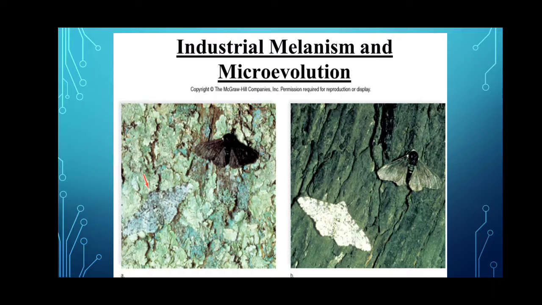As you can see in the next picture, natural selection acted through the agency of the birds and the light-colored moth easily became the prey. So the dark variety of moth survived better, left more offspring and almost nearly replaced the light form. This phenomenon has been called industrial melanism. Okay, hope you have understood this, how industrial melanism led to microevolution.